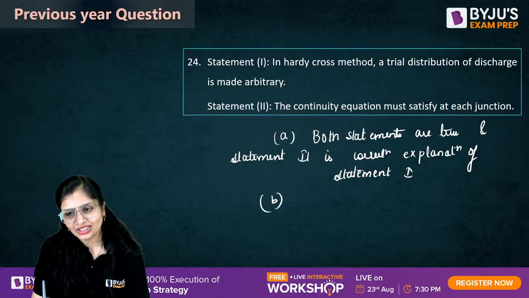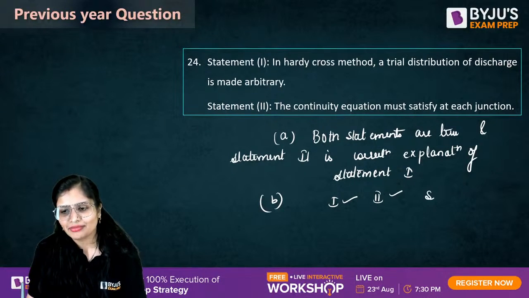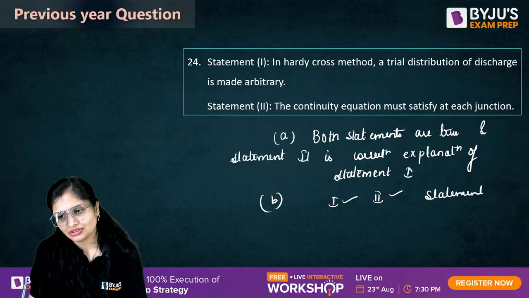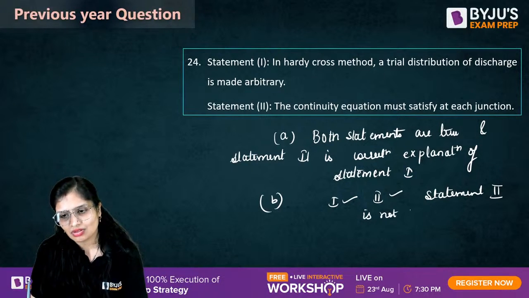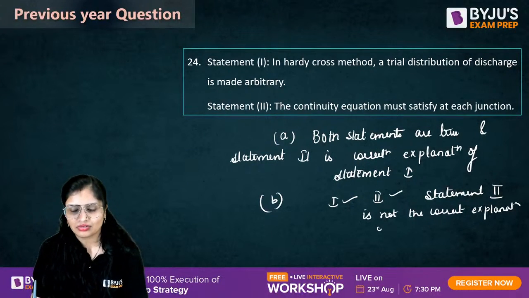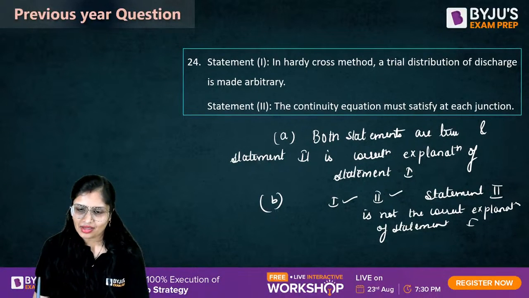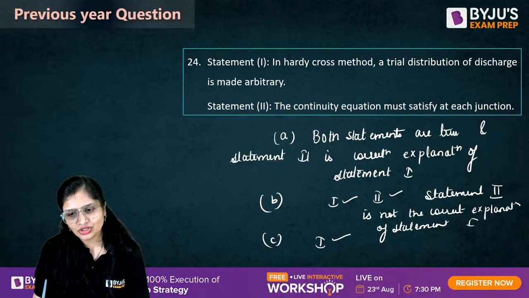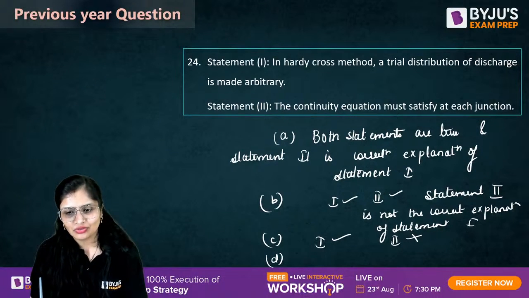B होगा वो, statement 1 भी true है, 2 भी true है, but statement 2 is not the correct explanation of statement 1. Third is statement 1 is true, 2 is false. Fourth is statement 1 is false, 2 is true.